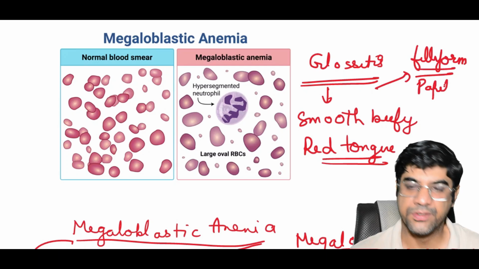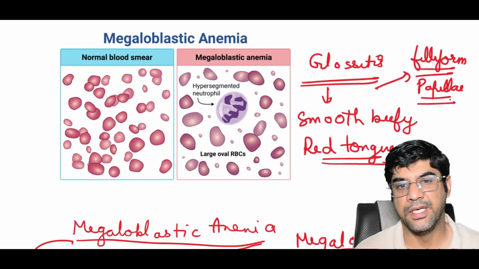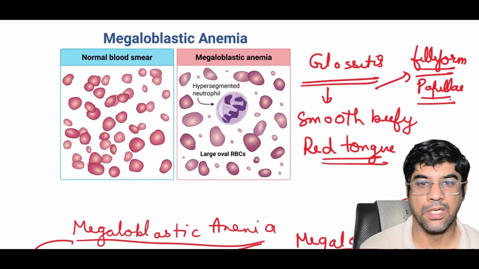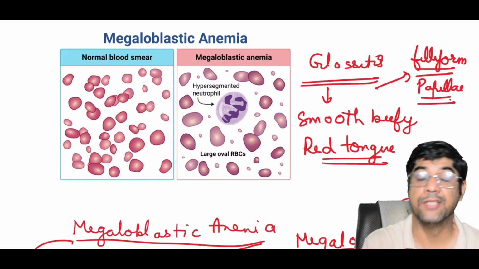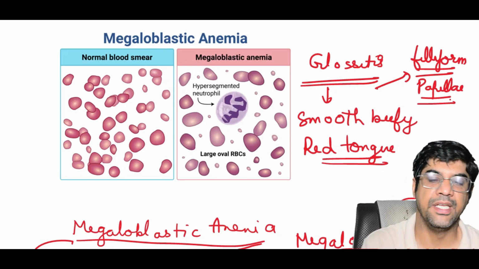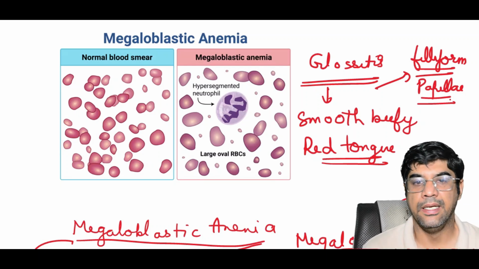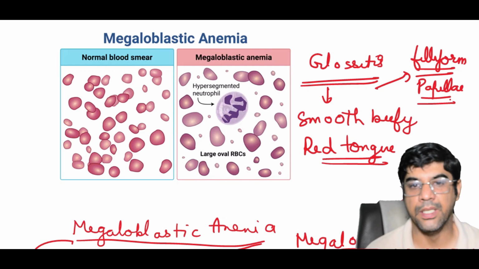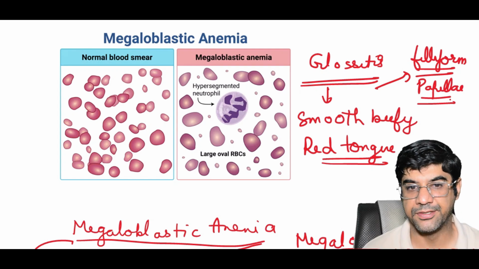Apart from that, you would see neurological manifestations, neurological complications like degeneration of the spinal cord as well as peripheral neuropathy. Symptoms one could see are numbness, tingling, weakness, ataxia, diminished reflexes. Other symptoms are mild jaundice, angular stomatitis, and purpura.